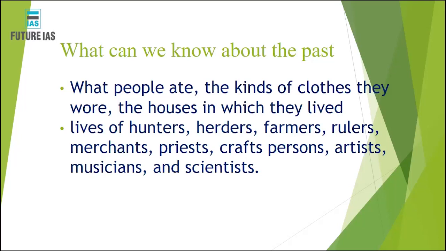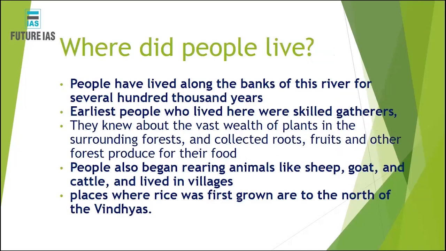All right, so this is the first slide. We must understand what we can know about the past. So we have a limited window where we can look into those manuscripts and inscriptions about the past. Then obviously there are other sources also. For example, the dead remains of animals, the dead remains of, say, food grains. Through some dating techniques, we can infer that this would have been the eating habit of that civilization, and this would have been the habitation of that particular type of civilization. Otherwise there is no other way.